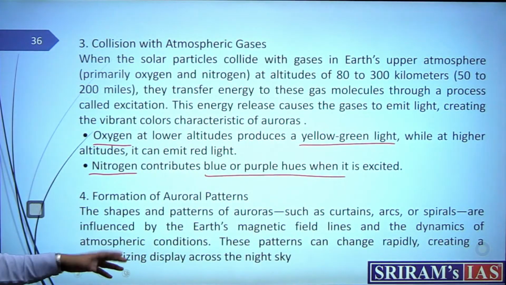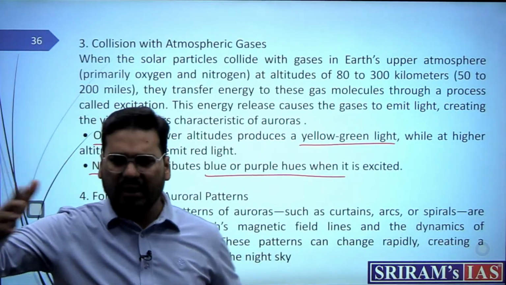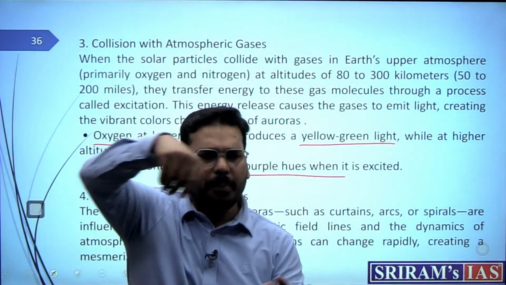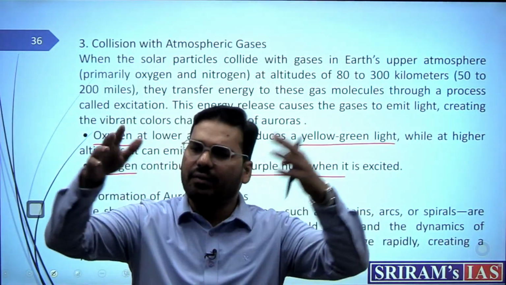Now, the formation of aurora patterns. There can be an arc, there can be a flex, there can be something like that, depending upon the geomagnetic field. It can have different shapes.